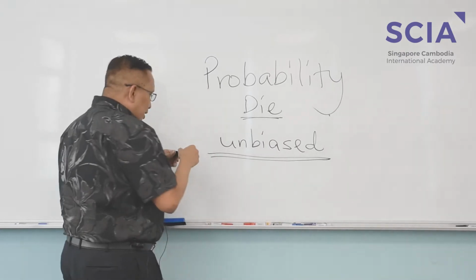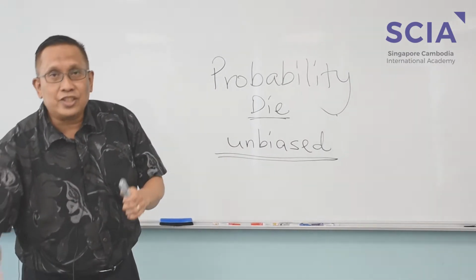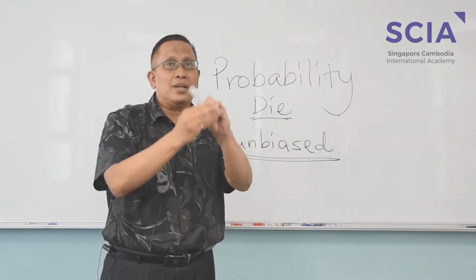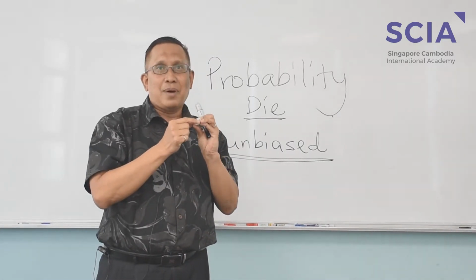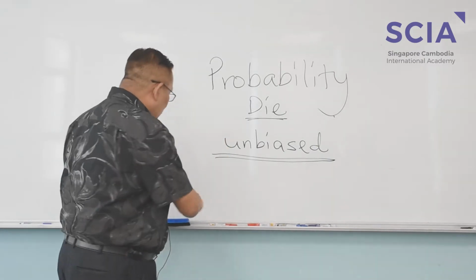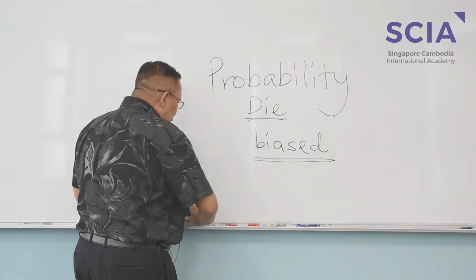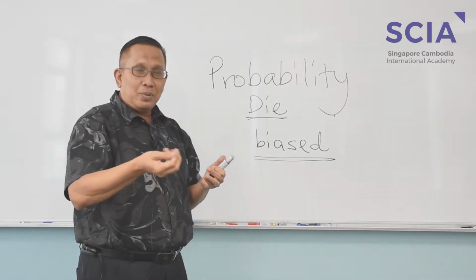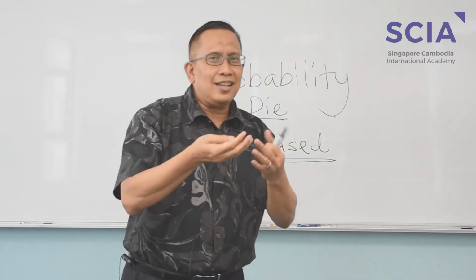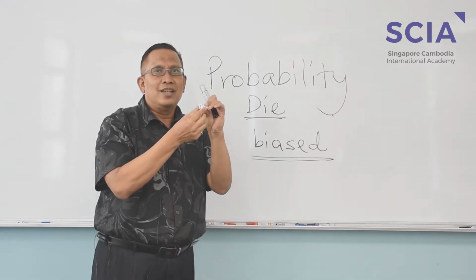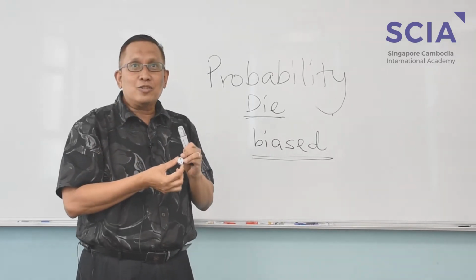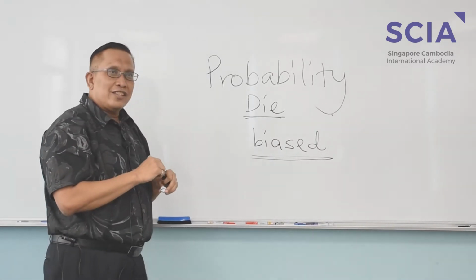Unbiased means the chance of it falling into any number is equal. I can make the die biased. How to make the die biased? If you have played the game Risk, chances are when you attack, you're always going to win because they purposely have put the die to be biased. How to make a die biased? You study physics.